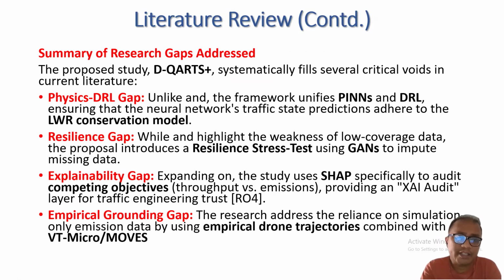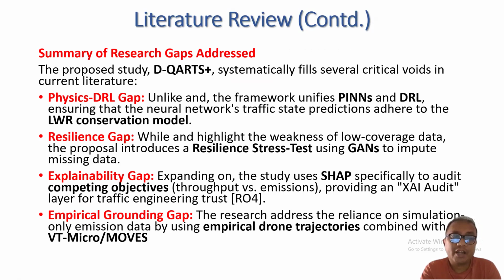The next one is the explainability gap. My proposed paper will use SHAP to audit the competing objectives regarding throughput and emission, which is an important gap not addressed in the reviewed paper.